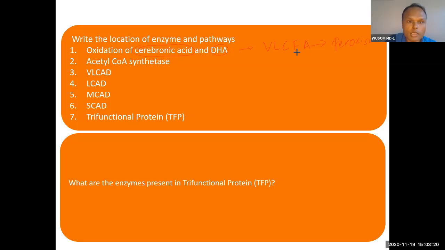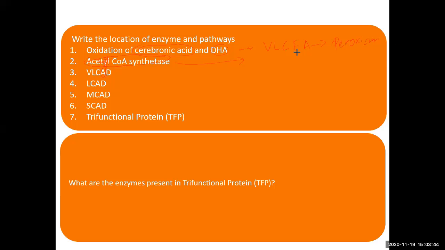Now acetyl coenzyme A synthetase. Where is this enzyme present? This is the only step where ATP is required for fatty acid oxidation. Not acetyl, this is acyl. Sorry, change it: acyl coenzyme A synthetase. Where is it present?